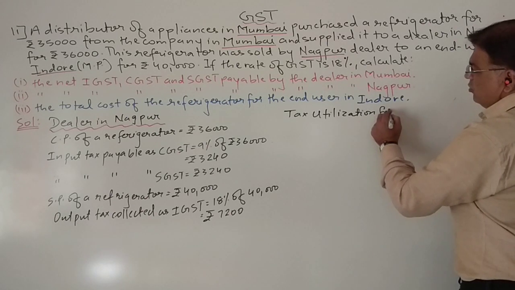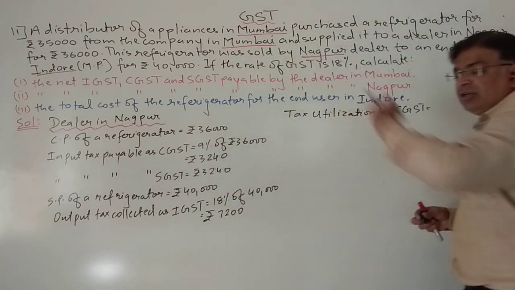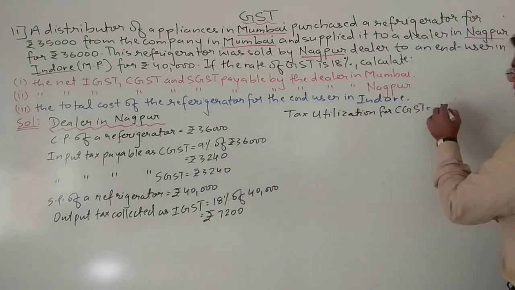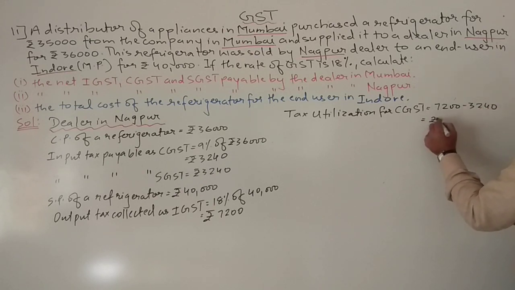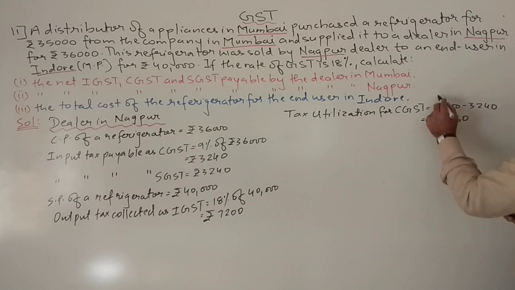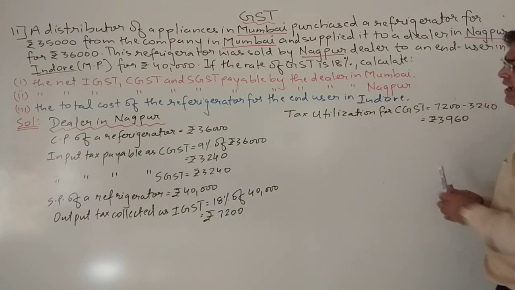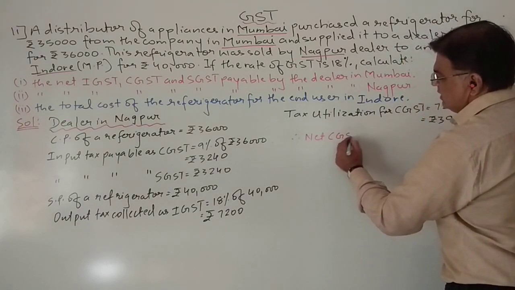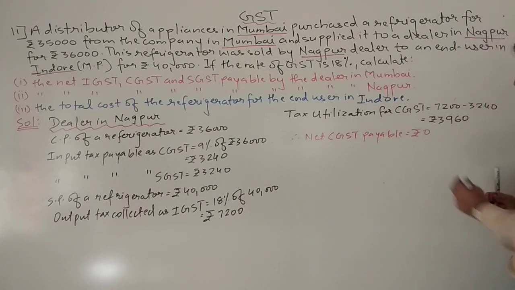Tax utilization, first of all for CGST. Why? Because this much he paid to the central government. So whatever amount he has collected, this much he will pay. So 7,200 minus 3,240, what will be left? 10 minus 4 is 6, so 3,960. So what is the net GST payable? Therefore, net CGST payable is rupees 0.